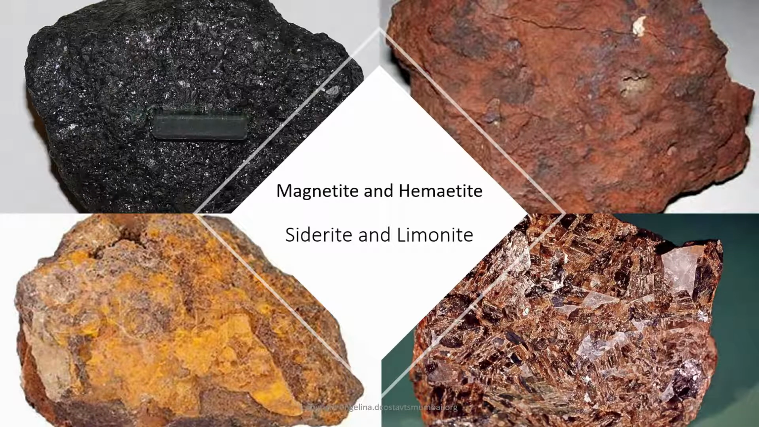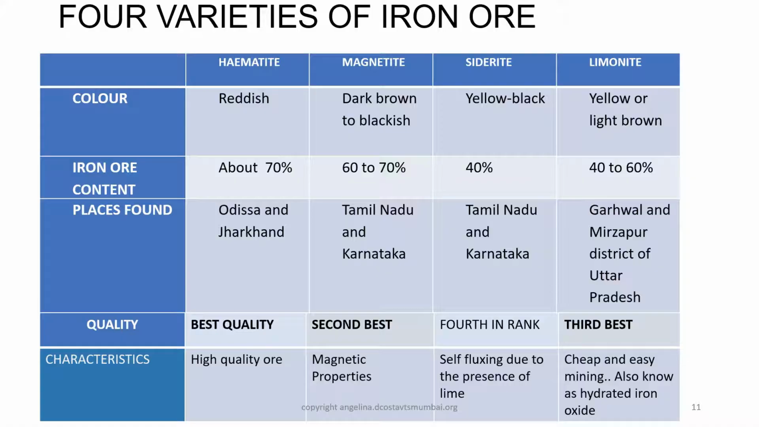These are the four varieties of iron ore found in India: magnetite, hematite, siderite and limonite. Let us distinguish between the four varieties of iron ore found in India. We distinguish it by these following characteristics: color, iron content, places found, quality, and a characteristic of the ore.